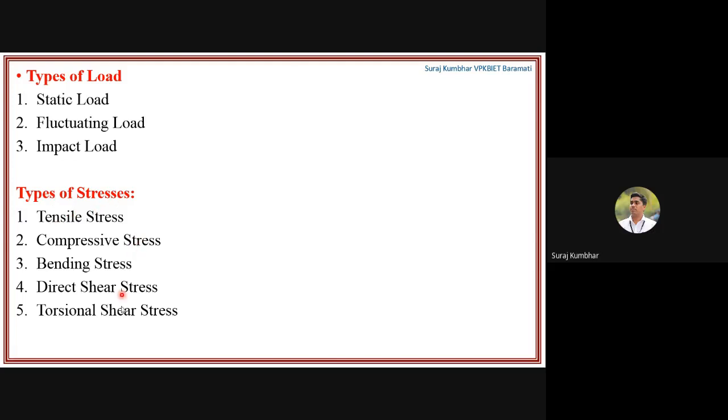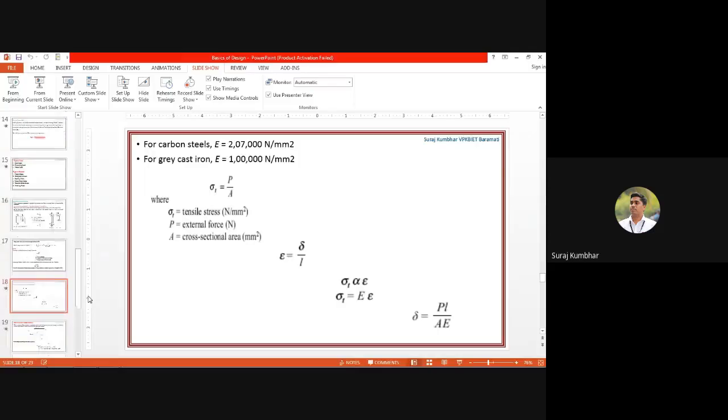So these are the various types of load, and we have also seen the various types of stresses, that is tensile, compressive, bending, direct, then torsional shear stress, then crushing stress. Crushing stress is nothing but when two components come in contact with each other and are very tightly fitted, there may be chances of crushing failure of that particular component, or the crushing stresses will be there. So this is about the basic terms of machine design.